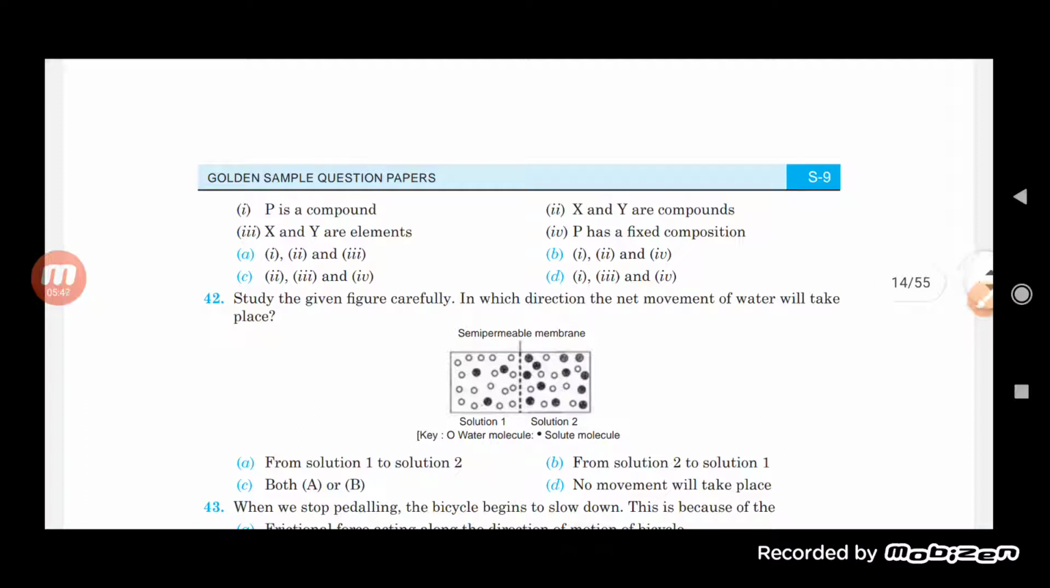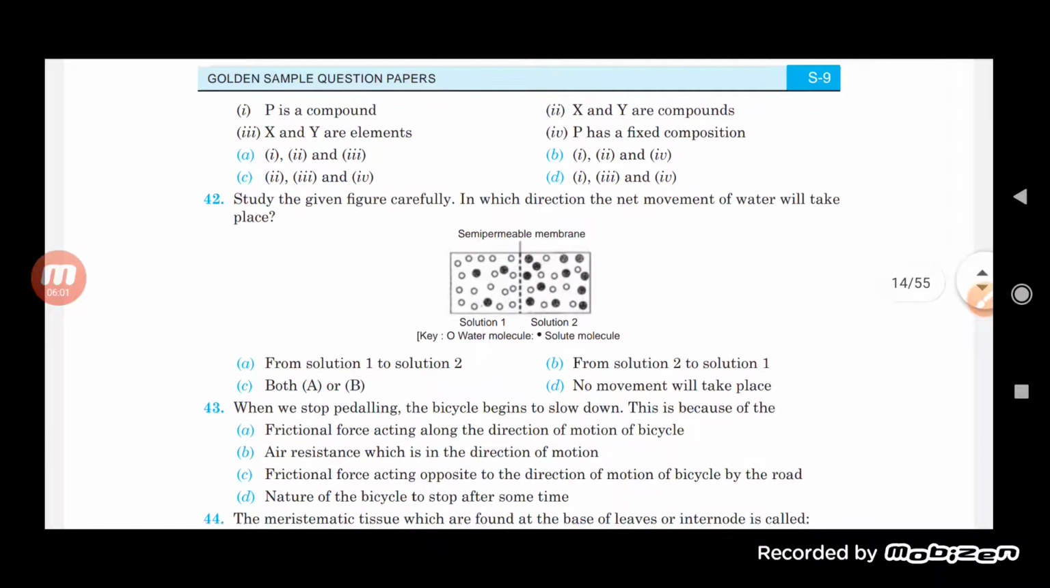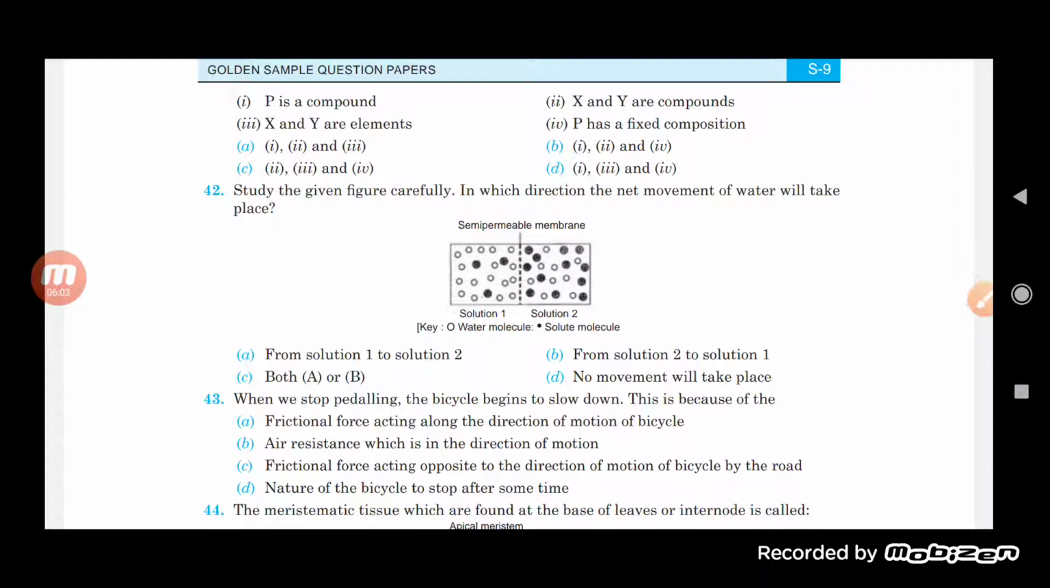Now see here, we can say that P is a compound, X and Y are compounds, X and Y are elements, P has a fixed composition. Now according to that, we have to find which of the following is correct. So P is a compound. This is the correct option, students, that yes, since we cannot break it down and it has some different properties, it will be a compound. Then, X and Y are compounds? No.